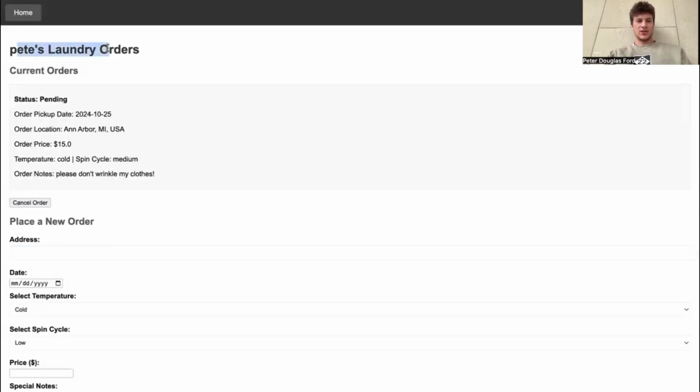And you can see right under here, it shows me my laundry order. So I have this current order, shows the pickup date, basically all these settings I set. And you can see the status is pending right now. Once the laundry Uber driver decides to pick it up, it'll change to accepted. So now I'm going to hand it over to Jaden, who will be doing the demonstration as the Luber driver.